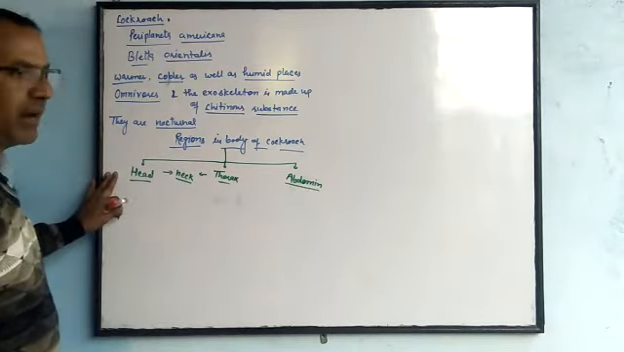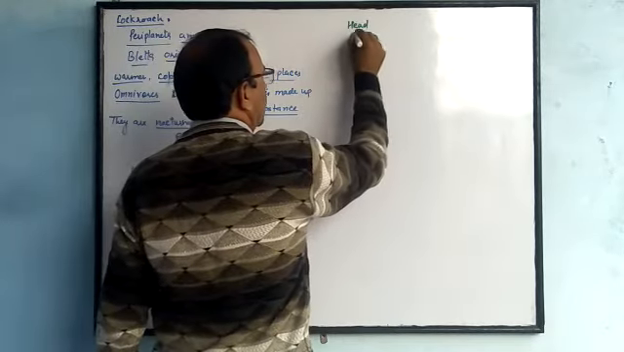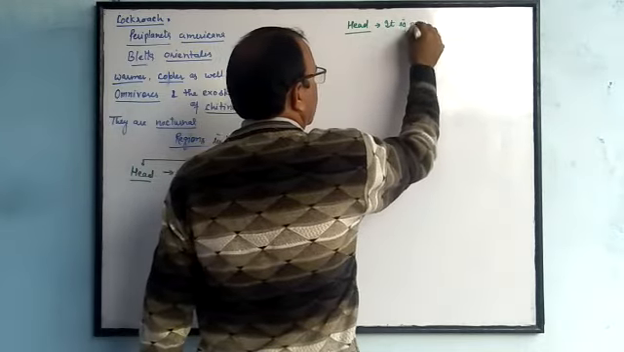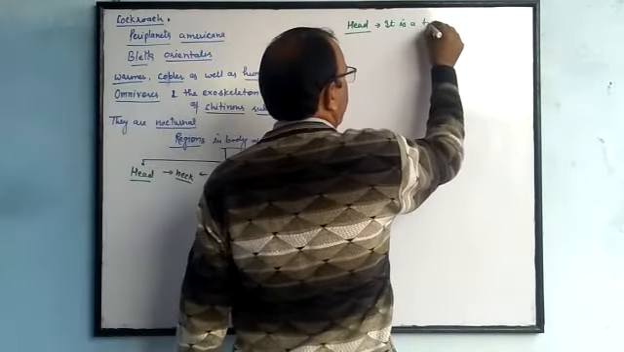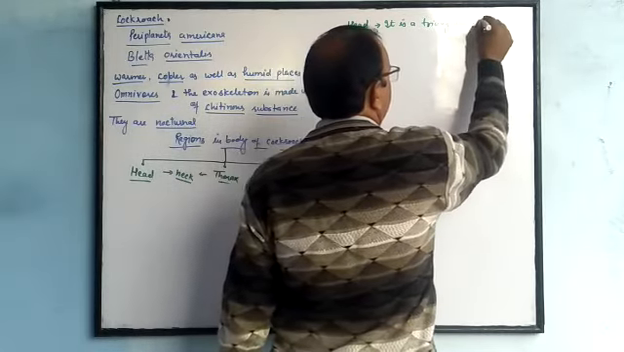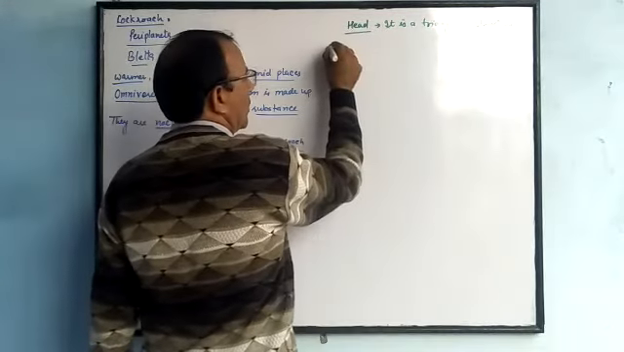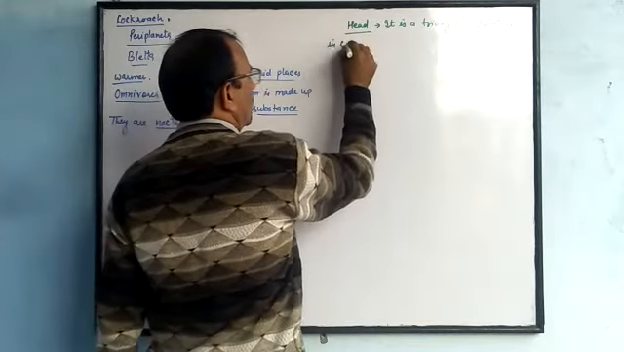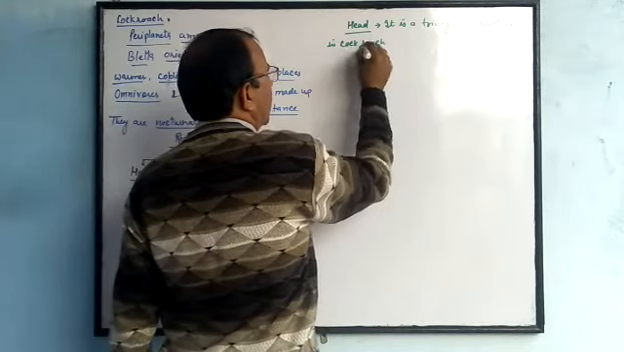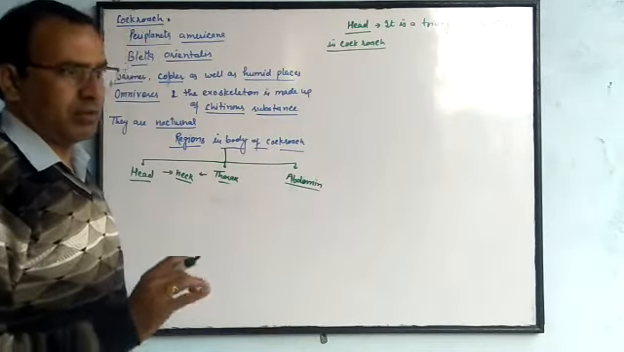Firstly, we discuss the head. The head is a triangular structure in the cockroach. कॉकरोच में जो हेड होता है दैट इज ए ट्रायंगुलर सरफेस या ट्रायंगुलर स्ट्रक्चर.